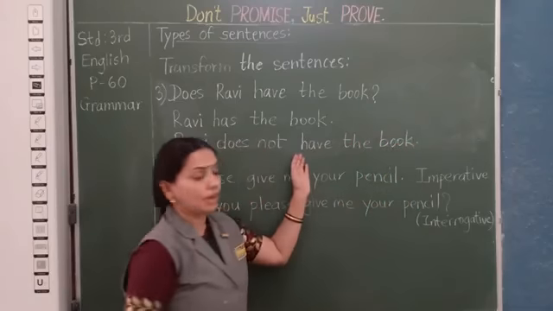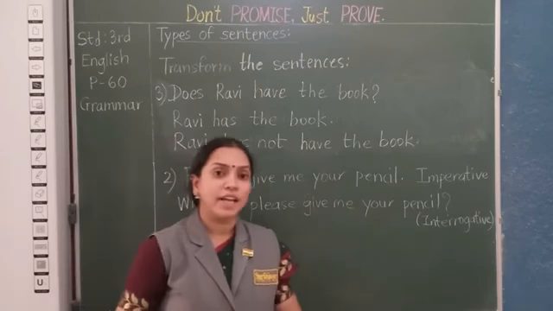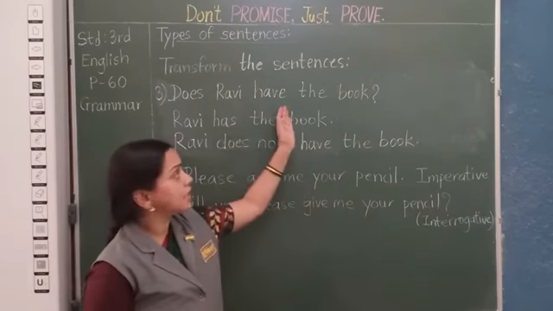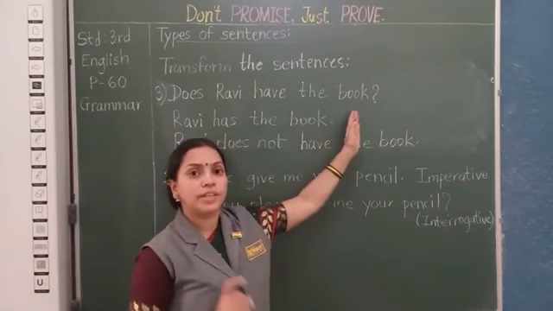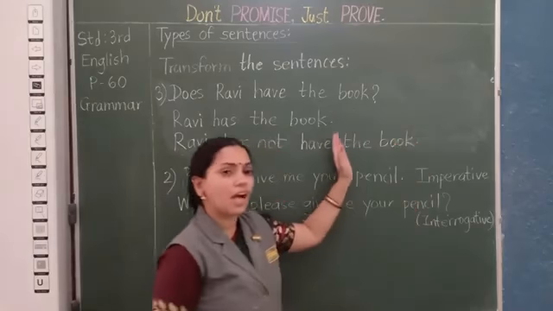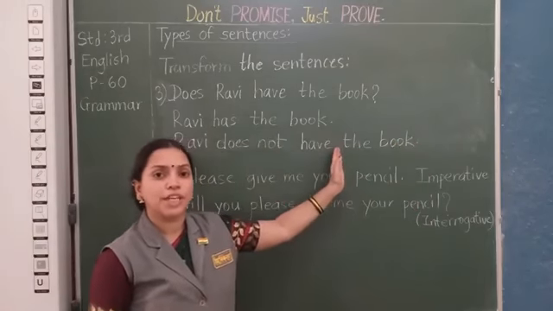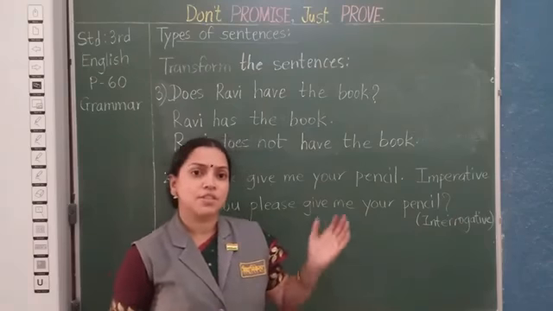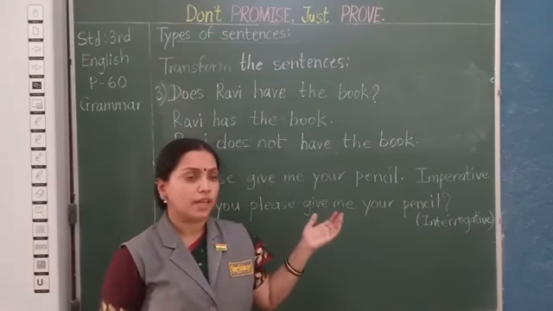Okay? Now, you have to be very careful while reading the instruction given. Okay? Suppose if I say change it to declarative. Only if I say declarative, then both the answers are correct. Because you already know declarative type of sentence is just a statement. Okay?